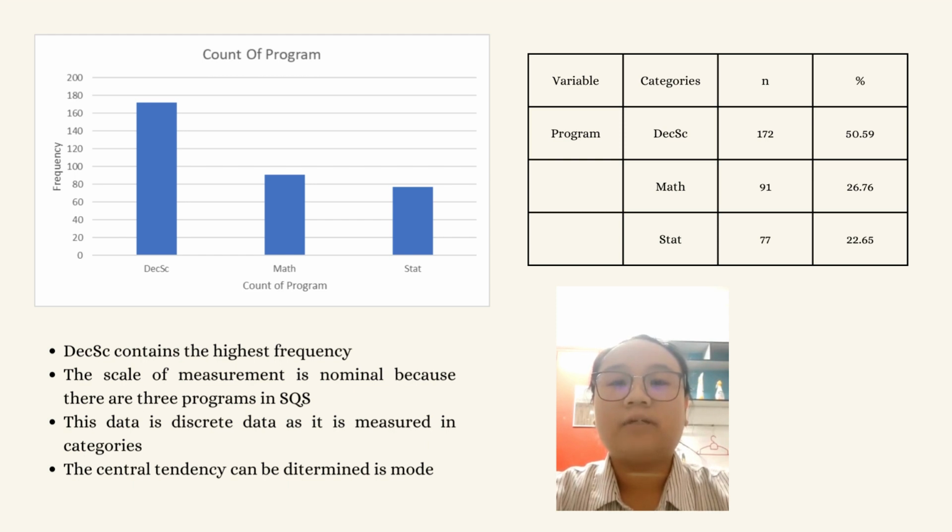The scale of measurement is nominal because there are 3 programs in SQS, and the data is discrete data as it is measured in categories. Lastly, the central tendency that can be...